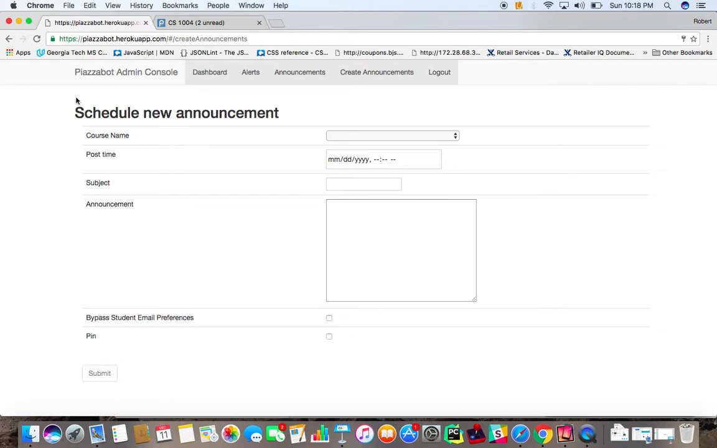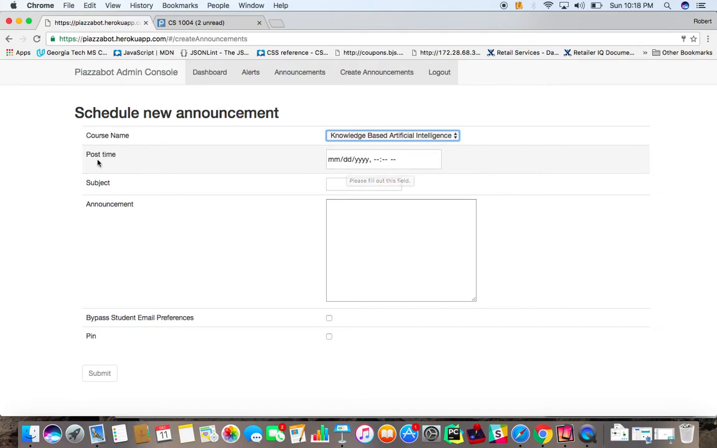Then they're taken to a page where they can configure the announcement. The first thing they need to do is select which class they want the announcement to go to. The Piazza Bot can detect which classes it's currently enrolled in, and we display those classes to the user. As you can see here, the Piazza Bot is currently enrolled in a class called Knowledge-Based Artificial Intelligence and another class called Educational Technology. So we'll select one of these for the announcement.